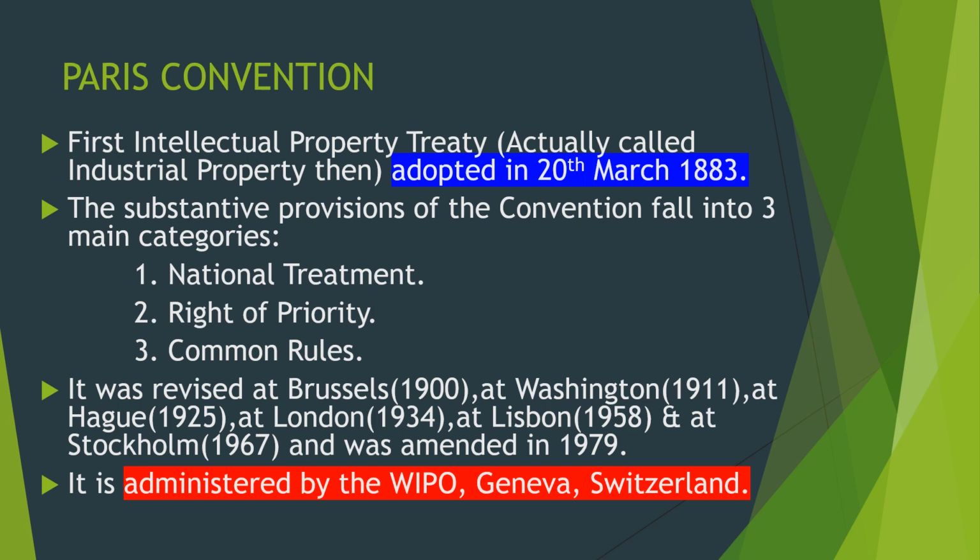Also at London in 1934, at Lisbon in 1958, and at Stockholm in 1967, and finally it was amended in 1979. It is administered by the WIPO, Geneva, Switzerland, because we know friends the headquarters of WIPO is at Geneva, Switzerland. Fine. Okay.